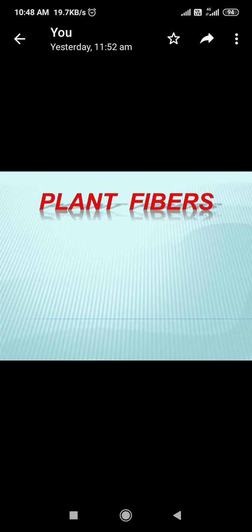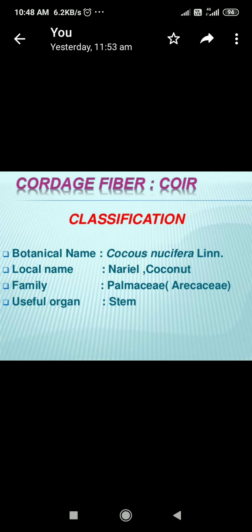Topic is Economic Botany. Students, today we are going to study plant fibers in economic botany. Before that, we have studied pulses, cereals, all yielding plants in details. So today's turn is of plant fibers. What are those plant fibers? What are those plants belonging to which category? All those things we are going to see.